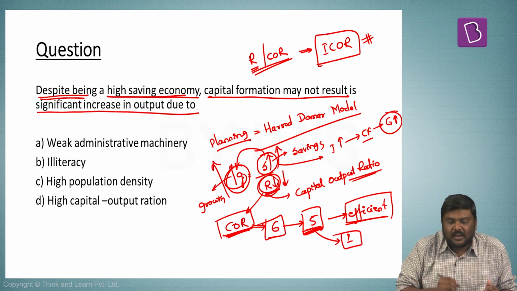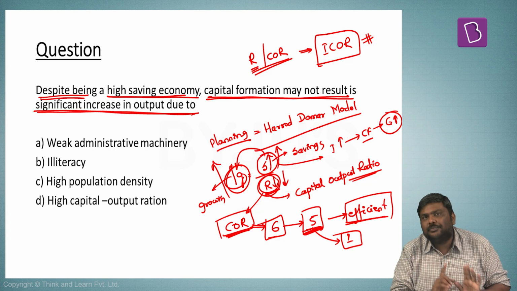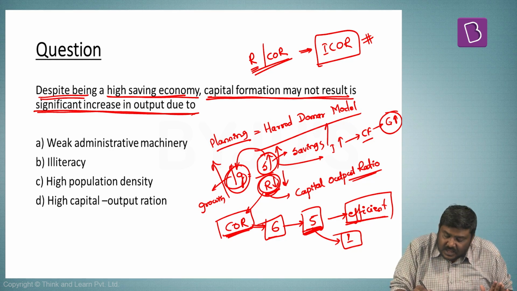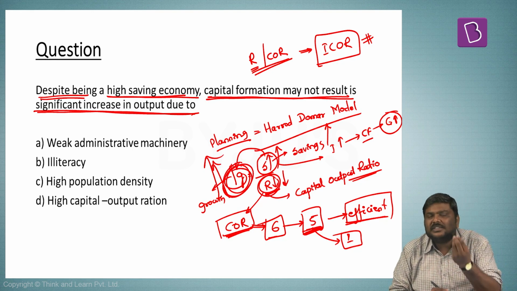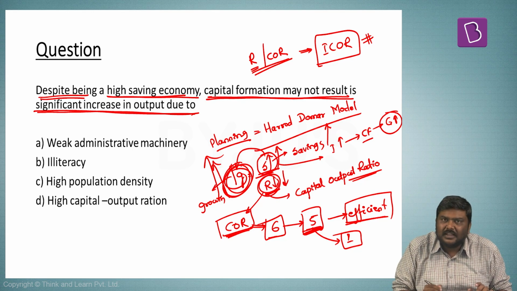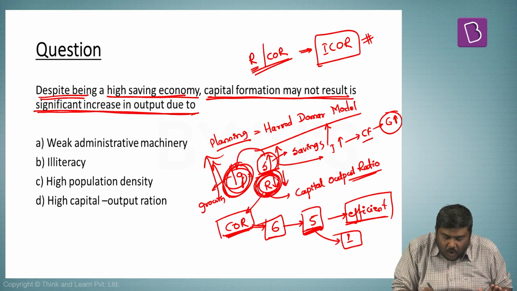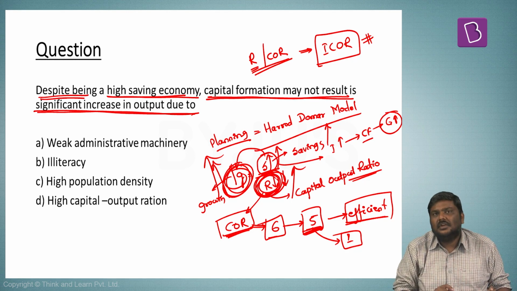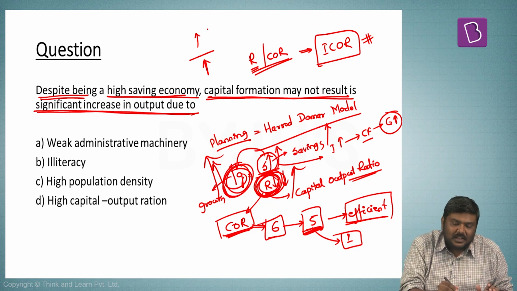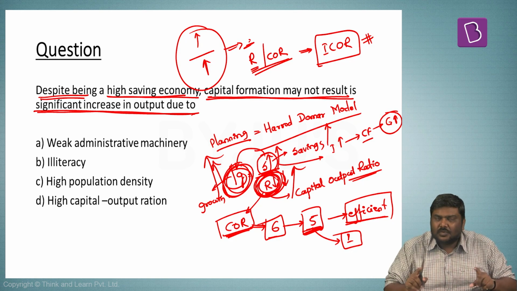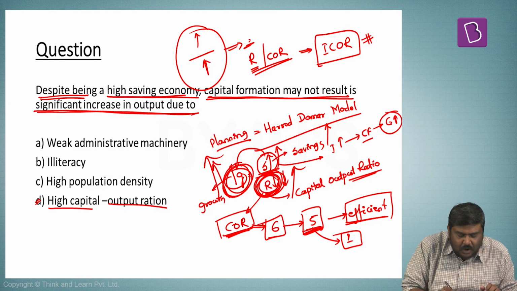Despite being a high saving economy, capital formation may not result in significant increase in the output due to... The question basically says savings has increased, but the growth rate has not increased. What is the reason? The reason is, yes, there is an increase in the savings rate, but my capital output ratio also has increased. A basic concept is if numerator increases as well as the denominator increases, the outcome will get affected. So this is what is being asked in this particular question. So the right option will be option D, high capital output ratio.